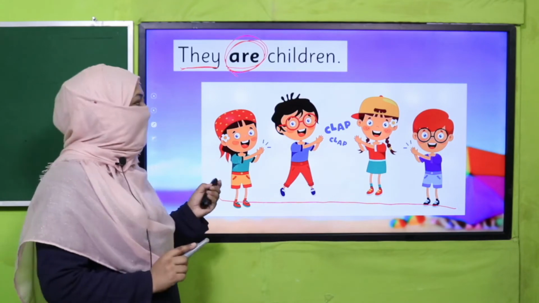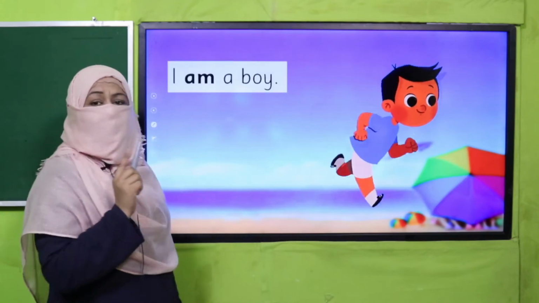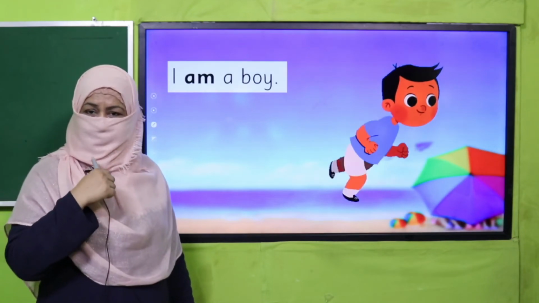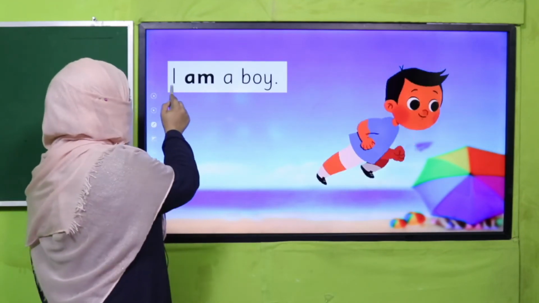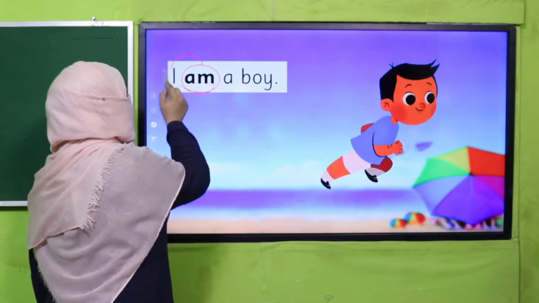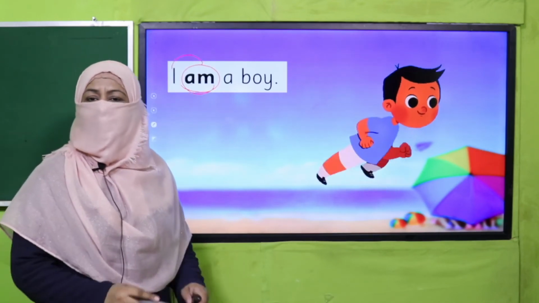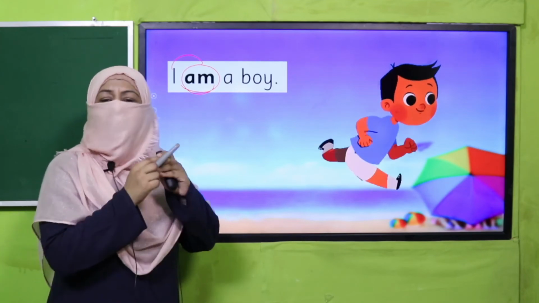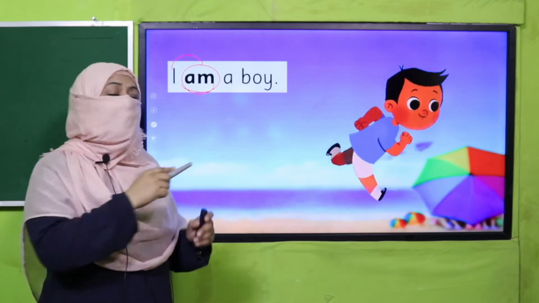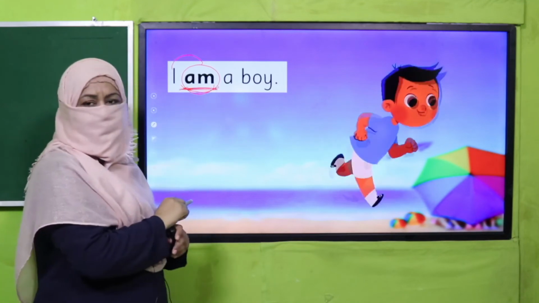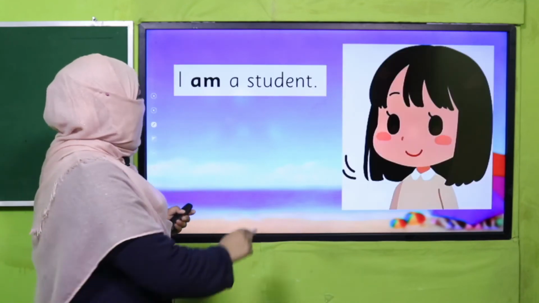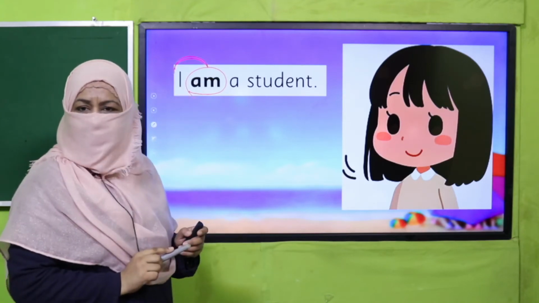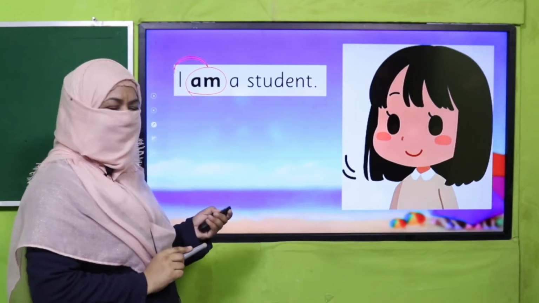Do you understand? Okay. Now when we use am, when we are talking about ourselves, myself, I am. Okay, so am is always used with I. I am a boy, I am a girl, I am a teacher, I am a doctor, whatever you are talking about, you will use am with that. Are you clear? Okay, I am a student. So am is used with I am. Are you clear? All right.